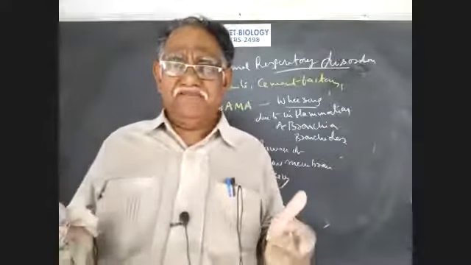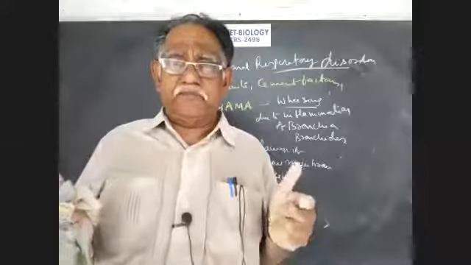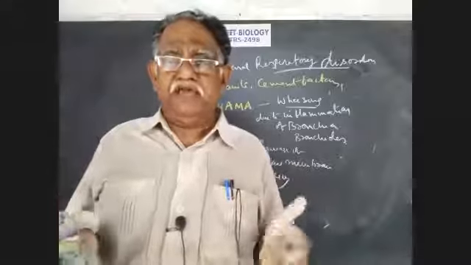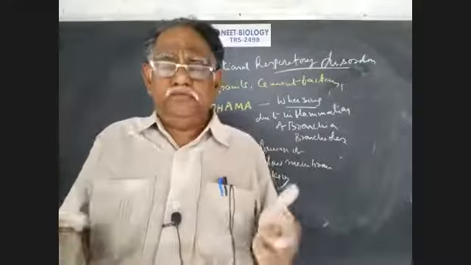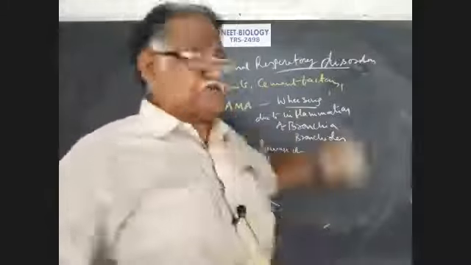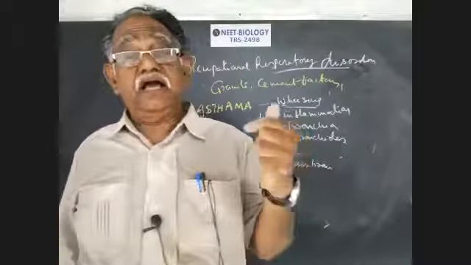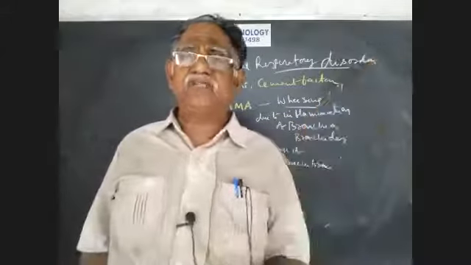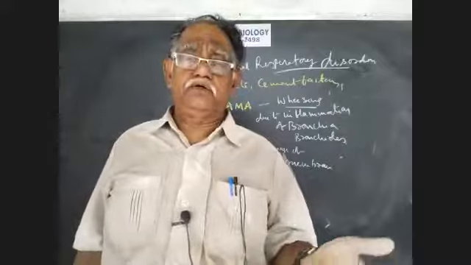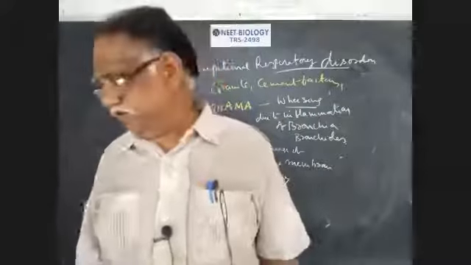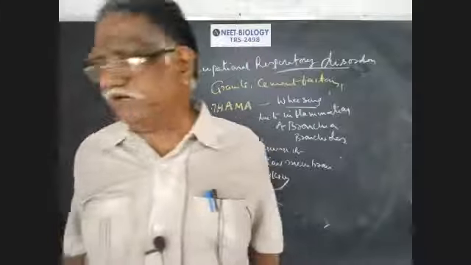Fibrosis means development of tissues. Sometimes it may cause cancer also. So this is about the disorders of the respiratory system. With this, respiration is completed.